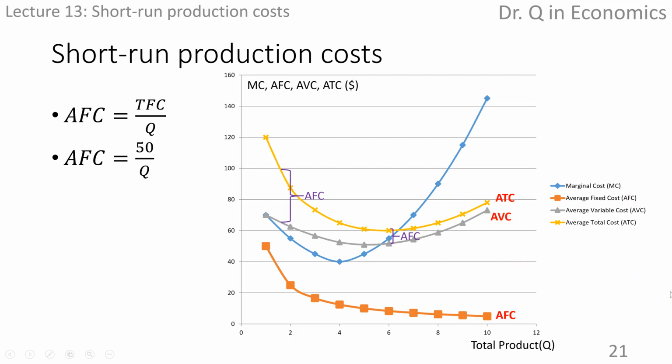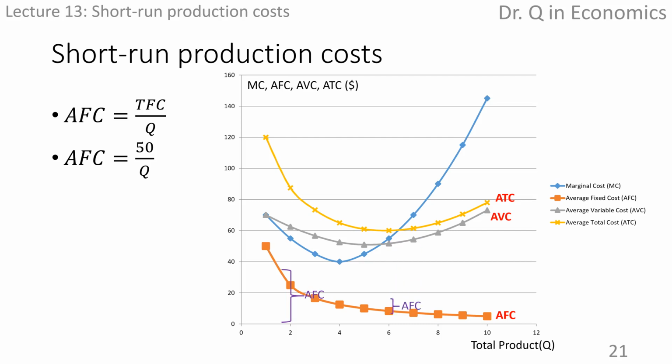The two of them are very similar. Average total cost curve is on top of average variable cost curve. The gap between the two of them is actually the corresponding average fixed cost.